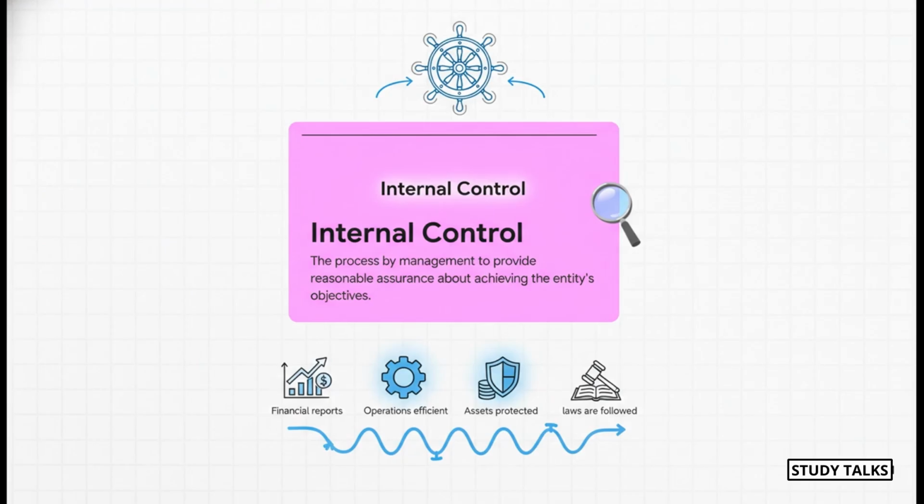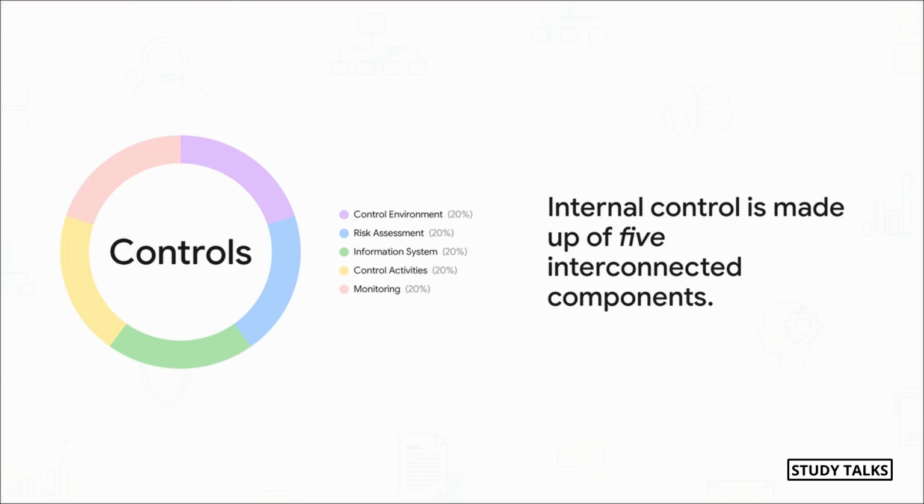So what exactly is internal control? Well, you can see the official definition from SA 315 right there, but let's break it down. In simple terms, it's everything the management team does to keep the company on the right track. It's the whole system they build to make sure their financial reports are reliable, their operations are running smoothly, and they're following the law. And it's not a set it and forget it kind of thing, it's an ongoing process. Now, this next part is a really, really important exam topic, so pay close attention.